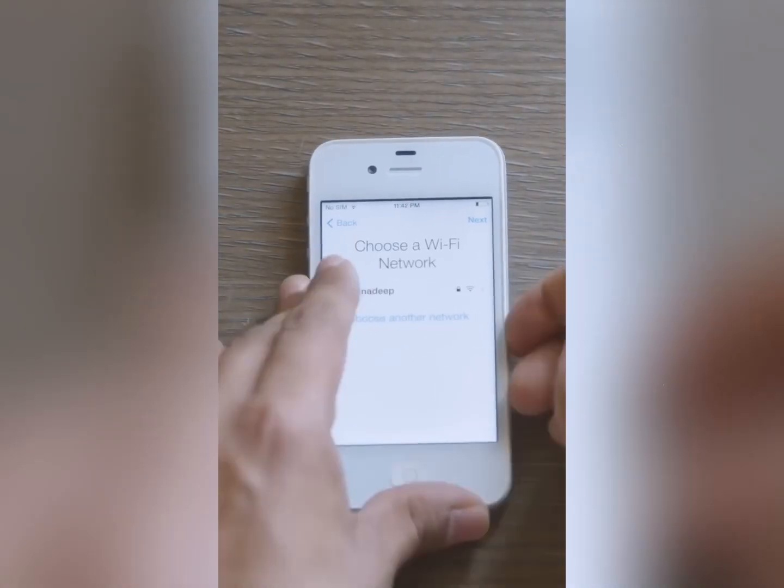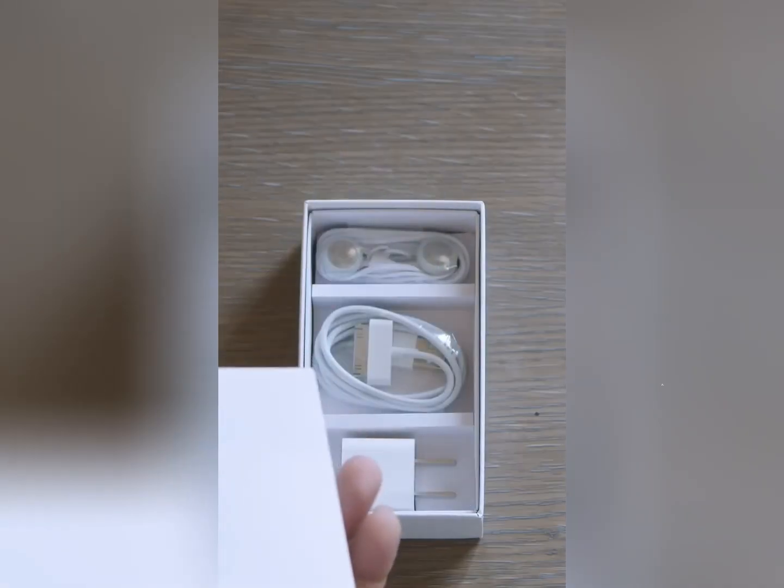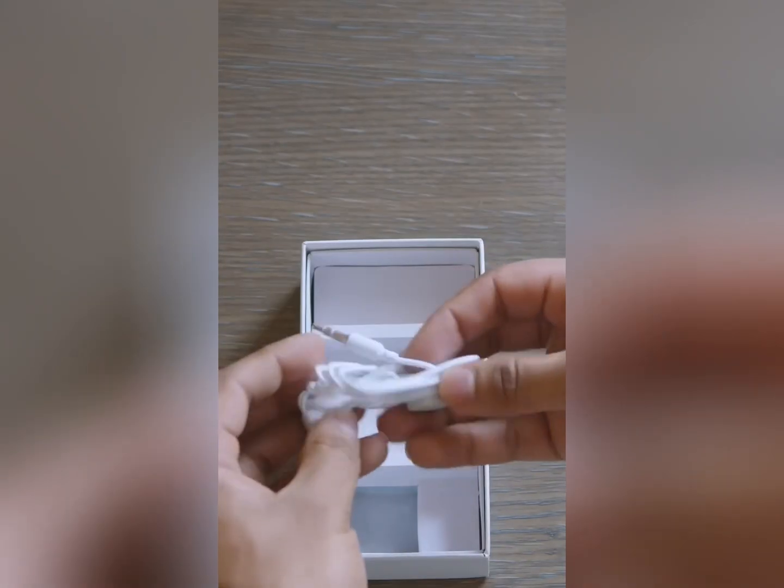So after putting in a SIM, we're in. And it found signal as well. Looking at the contents of the box for a minute, I don't know about this charging cable, but the brick seems legit. But these earbuds are totally fake.